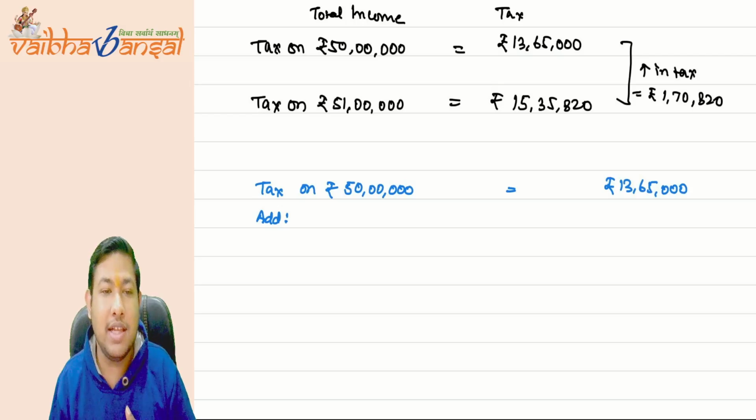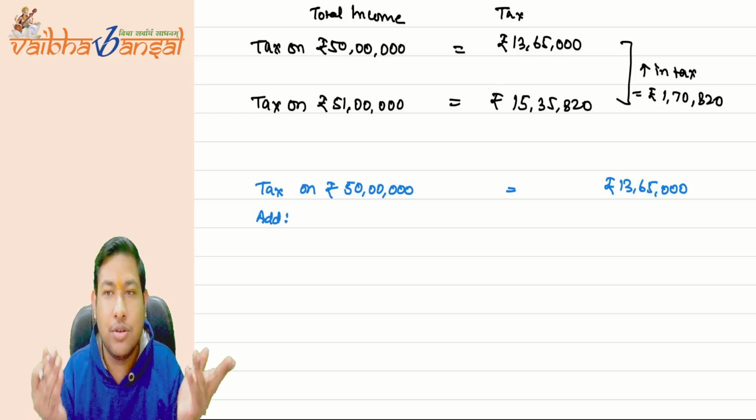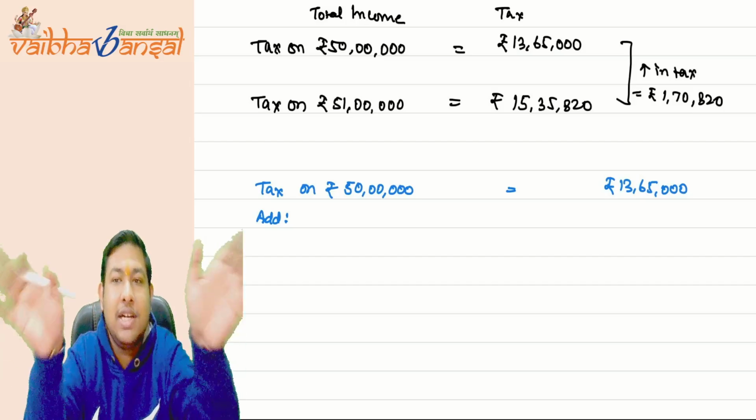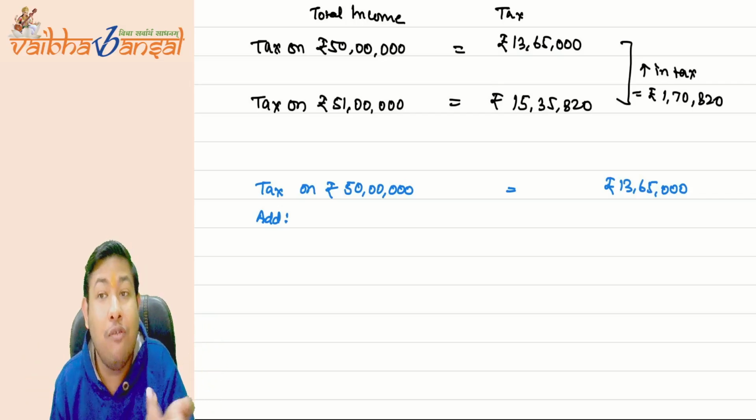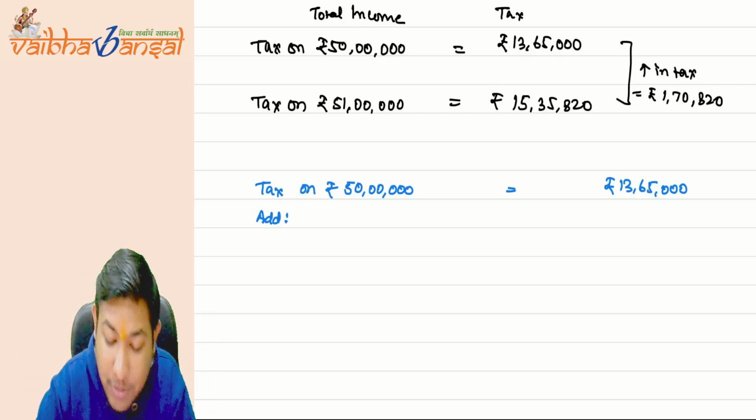So the government is saying, okay, we'll give you the relief of 70,820. So, what will be the extra charge? It will be only 1 lakh rupees.